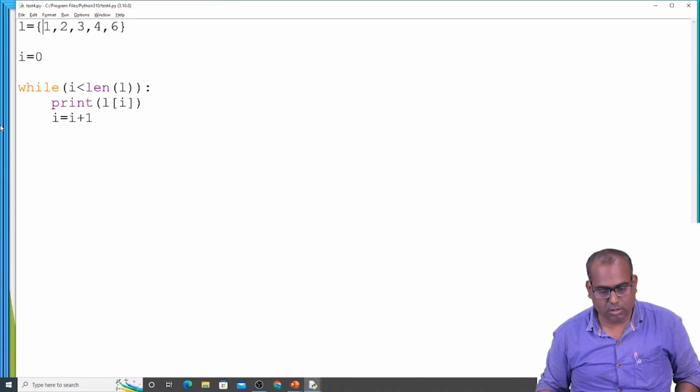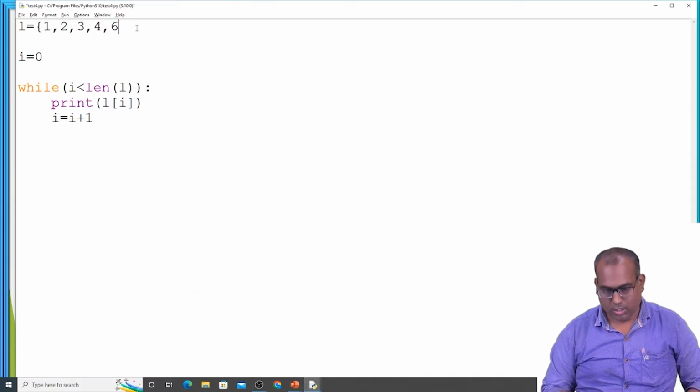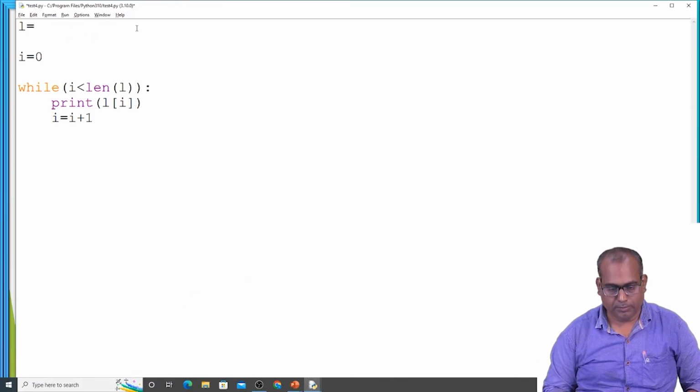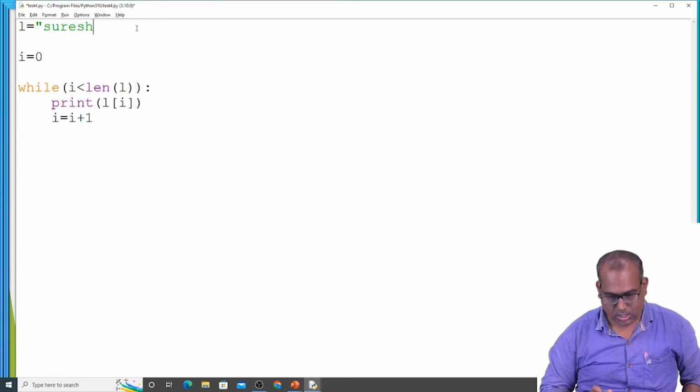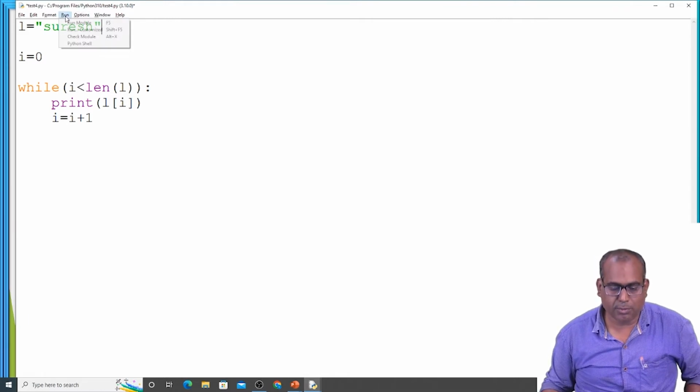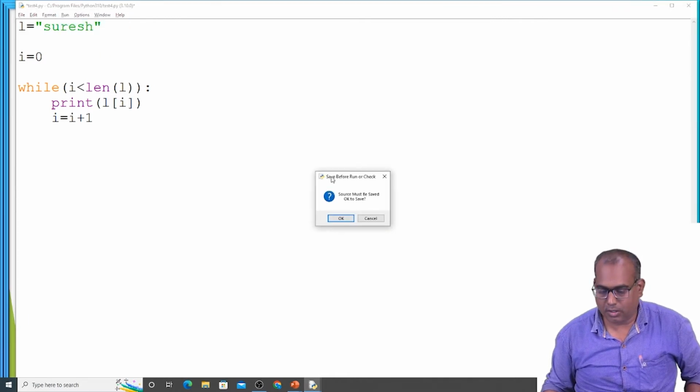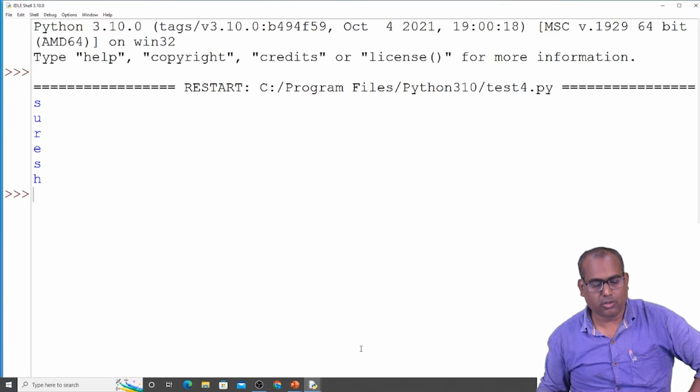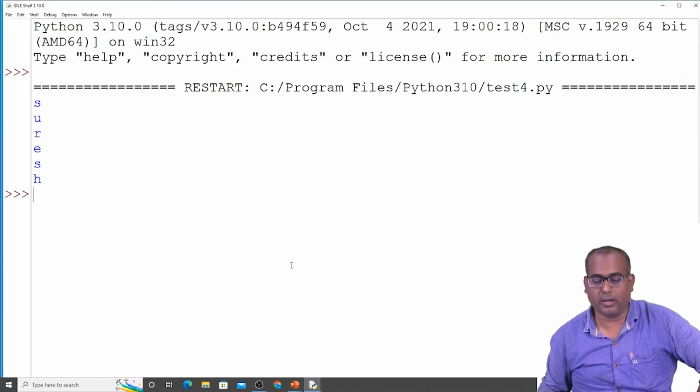And let's see the string also. Here I am giving some string, Suresh. We are able to access each character from the string. You can see that we are able to access each character from the string.